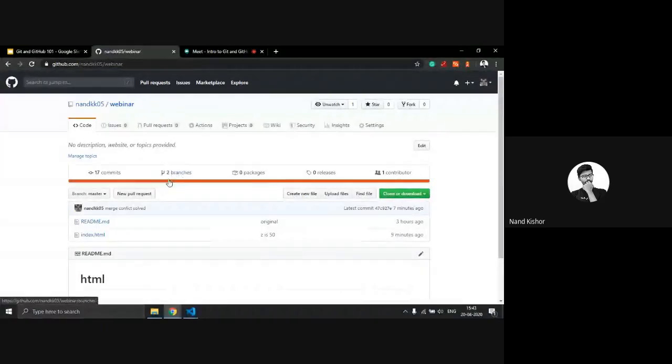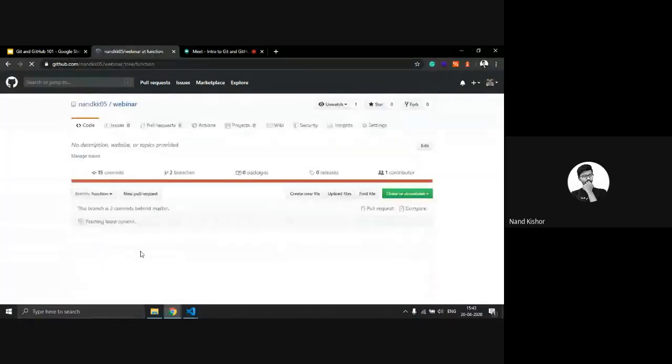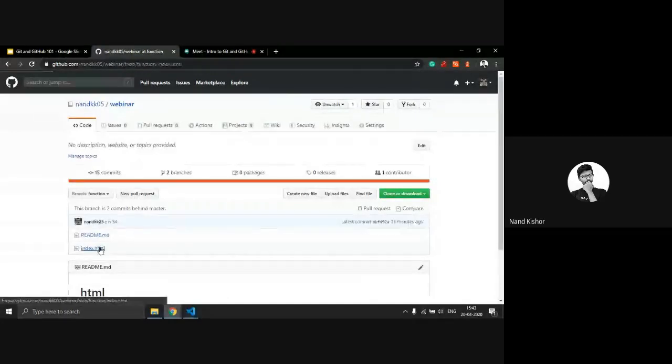You can see here it is showing two branches right now. This is the master one and this is the function. When we move to the function branch, here you can see index.html now has the change.